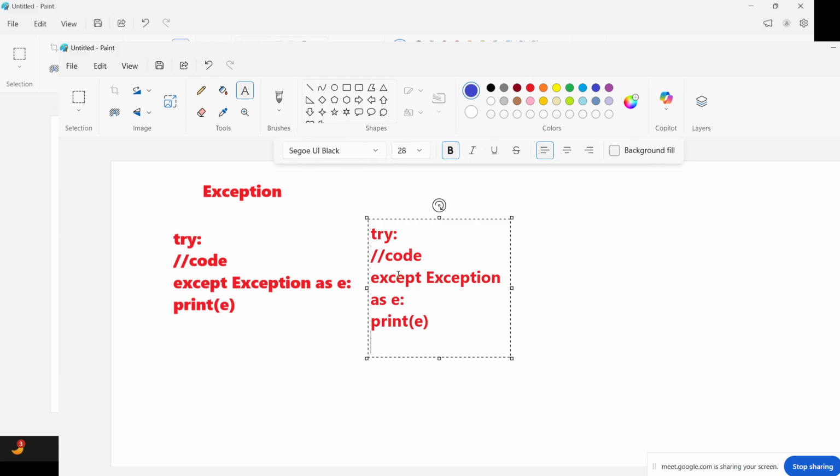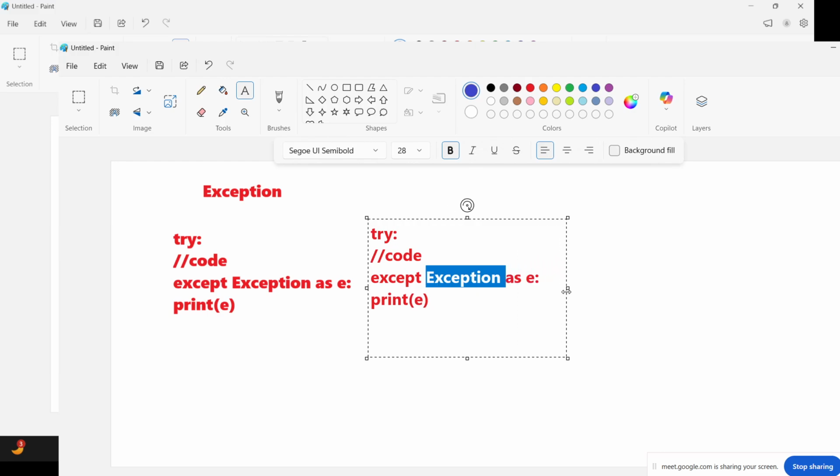The second part is that you can go with different kinds of errors. For example, the type error, or else except index error also, as e.